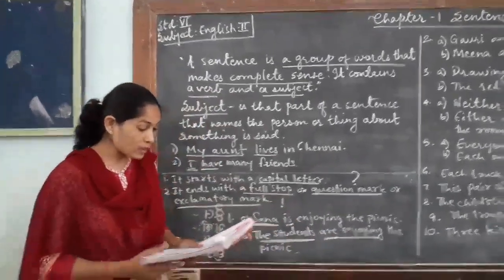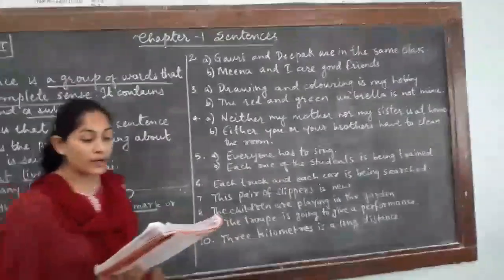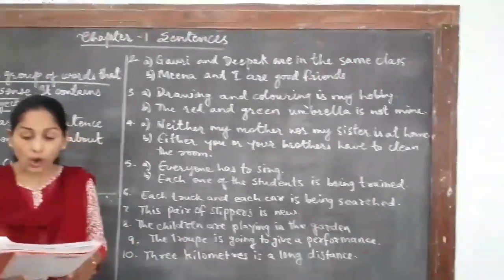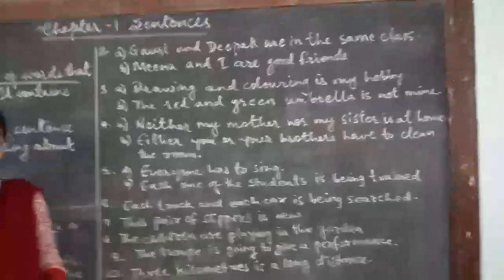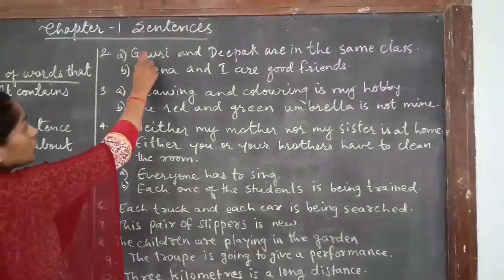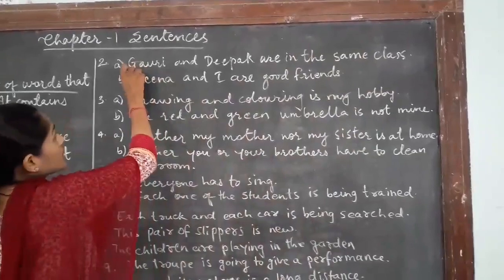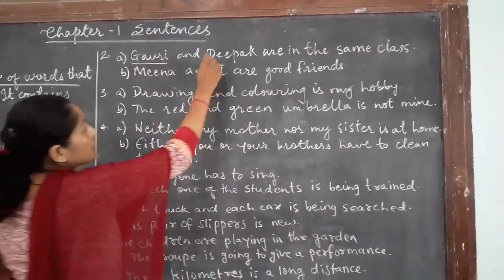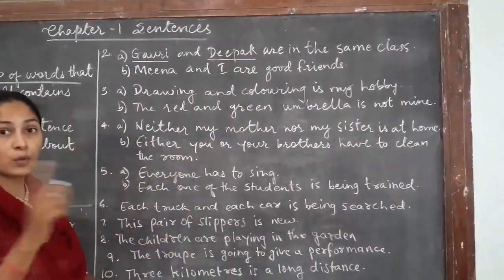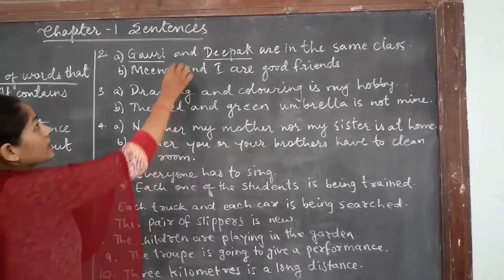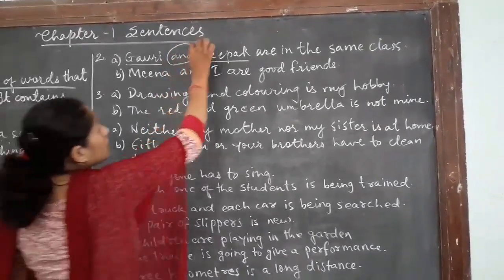Okay. Now second one, a plural verb is required when two singular nouns or pronouns are joined by a conjunction. Now look here. Gauri and Deepak are in the same class. Gauri is one person. Deepak is also one person. They are both different identities and they are joined together by a conjunction.